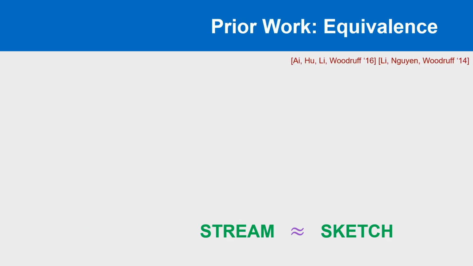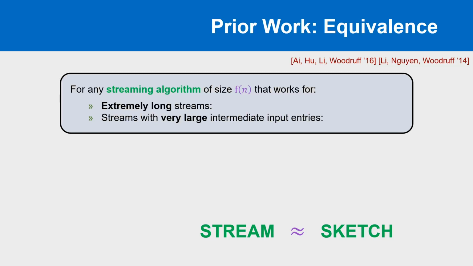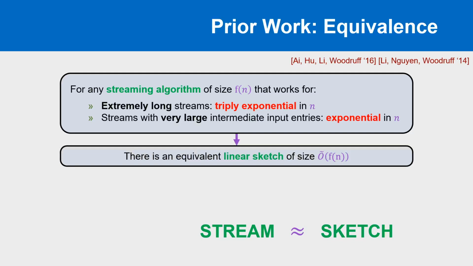Roughly speaking, it tells us that whenever we have a streaming algorithm which is guaranteed to work for all streams up to an extremely long length, something like triply exponential in n, where the intermediate values of the input entries are allowed to become very large, something like exponential in n, then we are guaranteed that an equivalent linear sketch exists of roughly the same space cost, perhaps some log factor difference. In the original 2014 paper, it was also required that the streaming algorithm worked for streams where the input entries were allowed to become negative, but this condition was lifted in the 2016 paper.